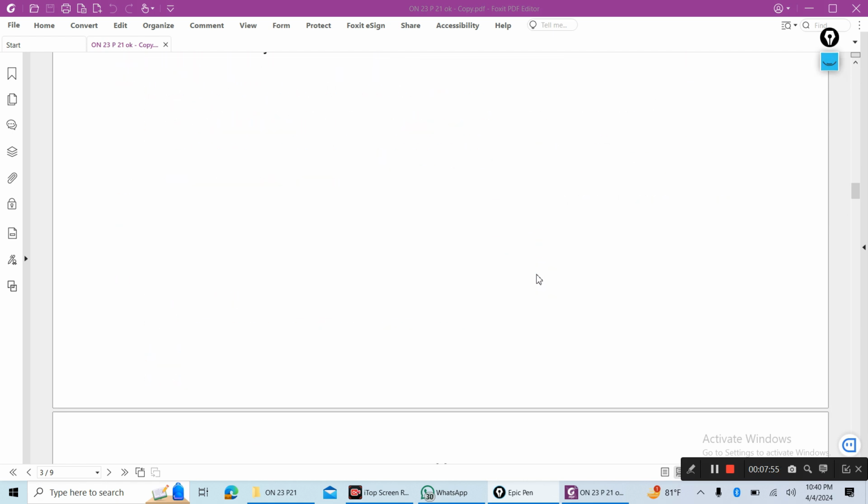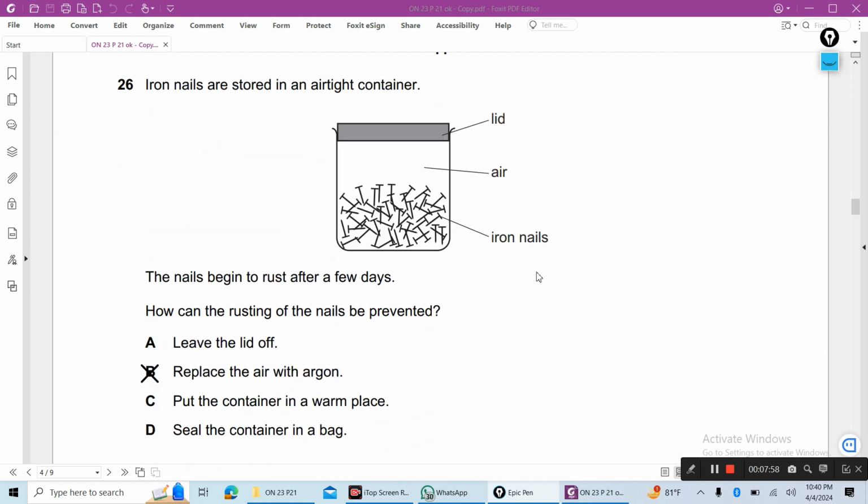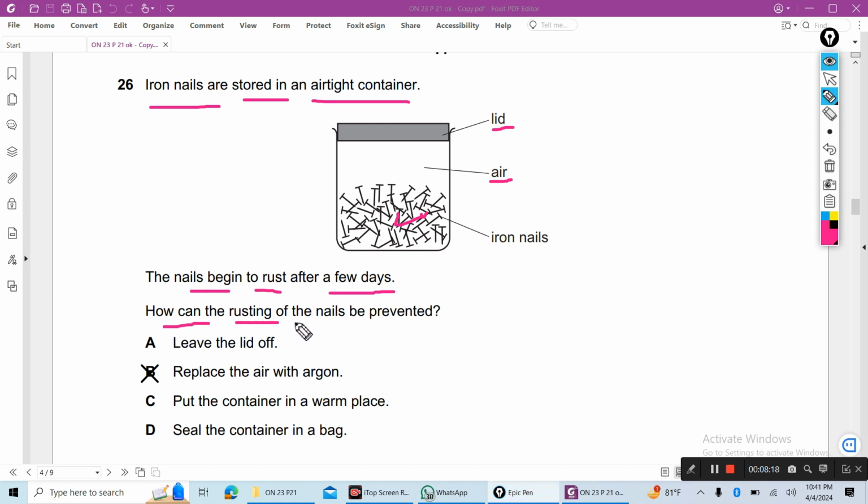Next, 26. Iron nails are stored in an airtight container. These iron nails, air, lid. The nails begin to rust after a few days. How can the rusting of the nails be prevented? The air contains water vapor and oxygen. That's why the iron nails rust. So replace the air with argon. Argon is an unreactive gas, so rusting will be prevented.